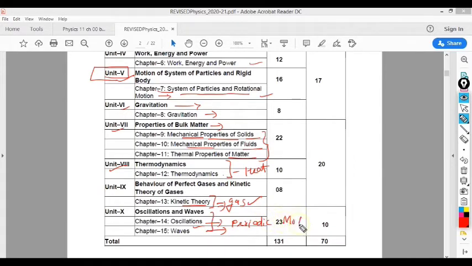Okay, and after that we have the chapter waves, in which you will learn different kinds of waves like sound waves, etc. Under this portion you will learn mechanical waves and non-mechanical waves, like transverse waves and longitudinal waves. Okay, all these topics you will learn in this unit, how they are classified into different categories.